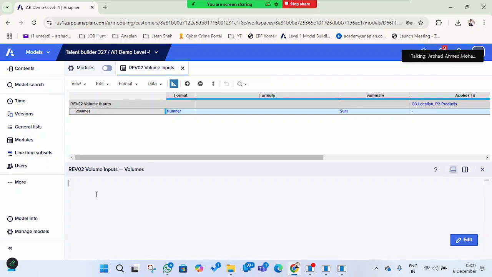Here you can write the formulas, by referencing or directly typing, but referencing is the best method. You can just click edit here and start typing, for example some function. You can use the lookup function. All of this you can insert as formulas here. Then if you apply, it will be applied for this line item.